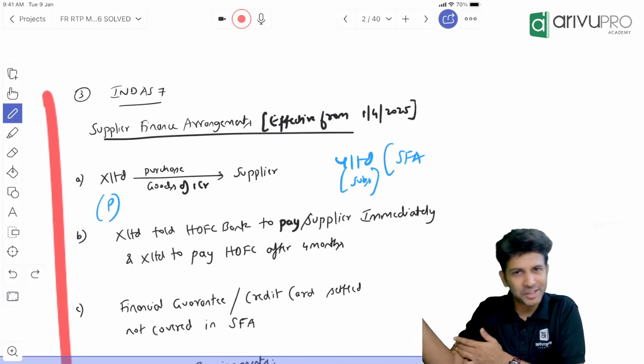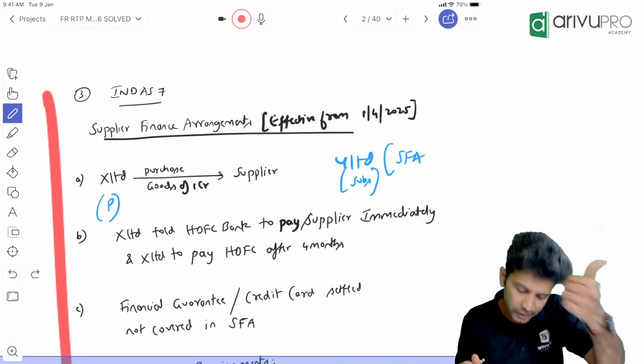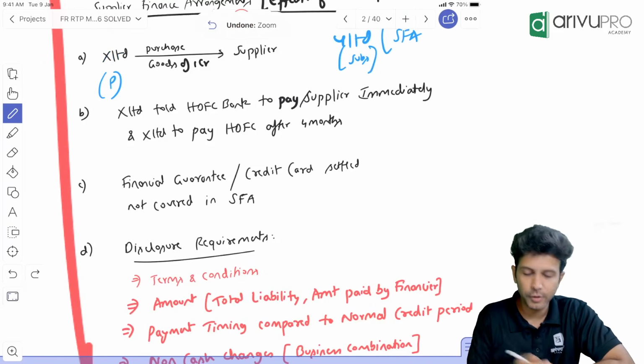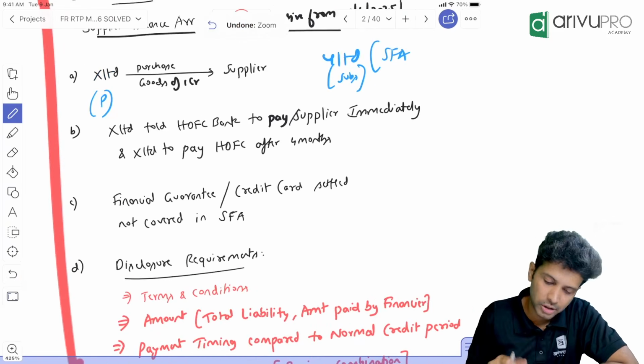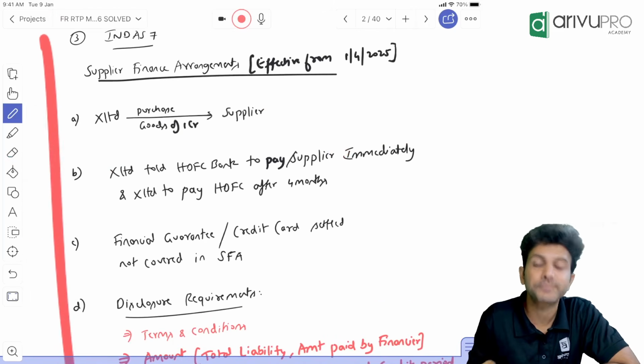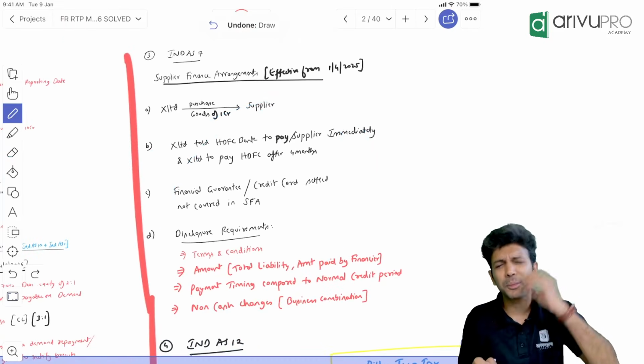So whatever belongs to the subsidiary, we have to add it. Then only we prepare the consolidated financial statement, right? That's what they're saying over here. Non-cash changes like business combination: if you get any SFA due to business combination, that also you need to give a disclosure. That's all this particular drama is about. Clear? That's again a pure disclosure standard, nothing much to break your head about.